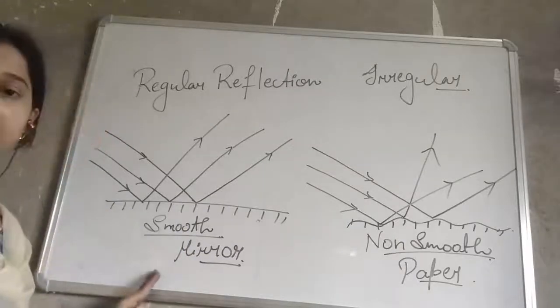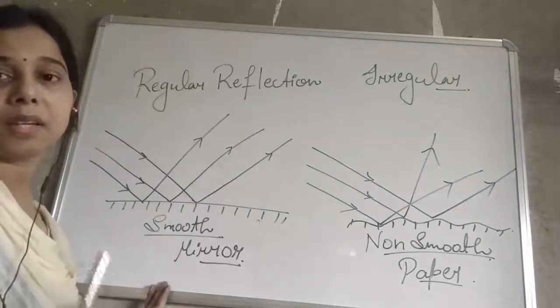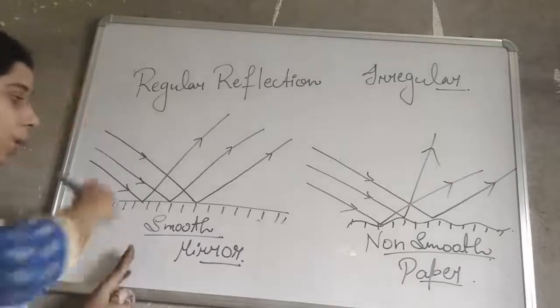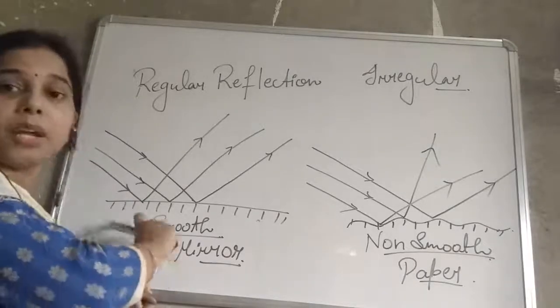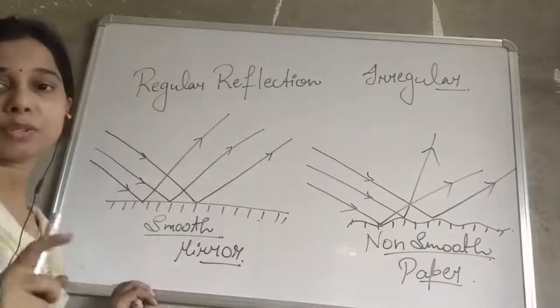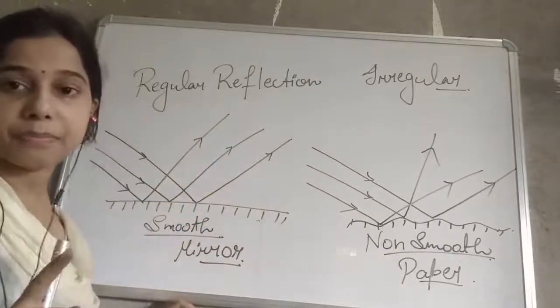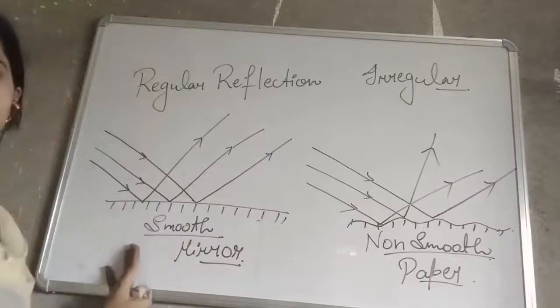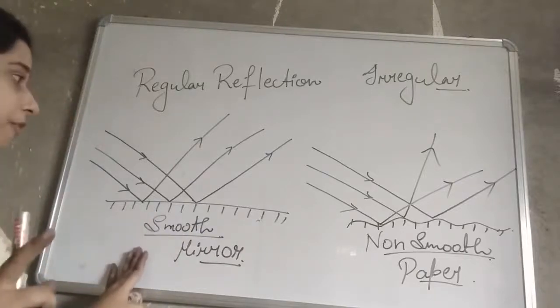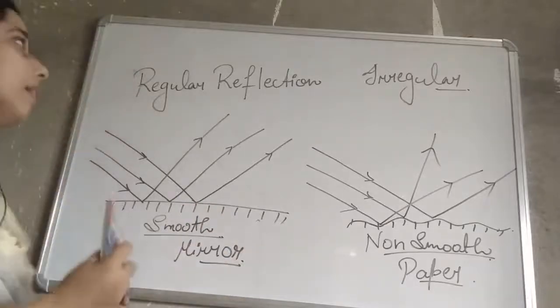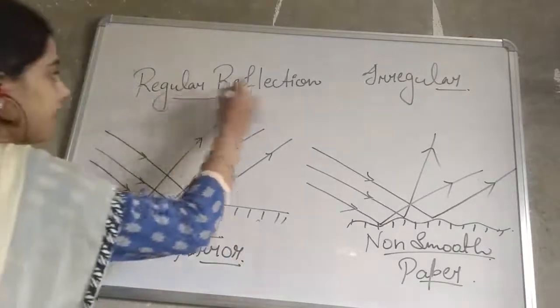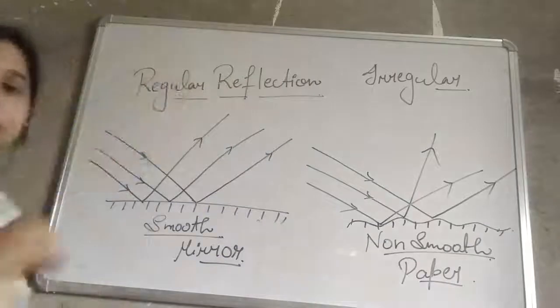In the case of a mirror, you can see the image properly, because when a beam of light falls on the surface of the mirror, it is reflected in the same direction with the same angle. Such a reflection, in which the beam of light is reflected in the same direction with the same angle, is known as regular reflection.